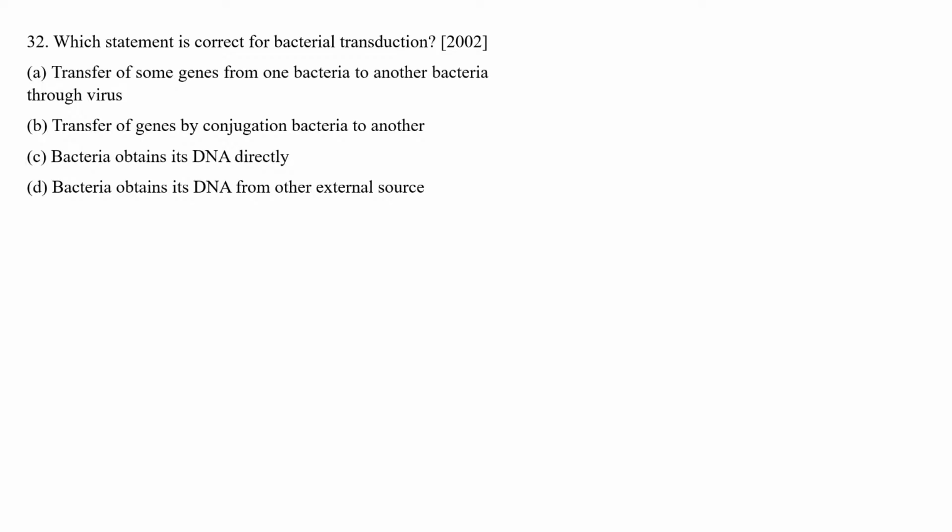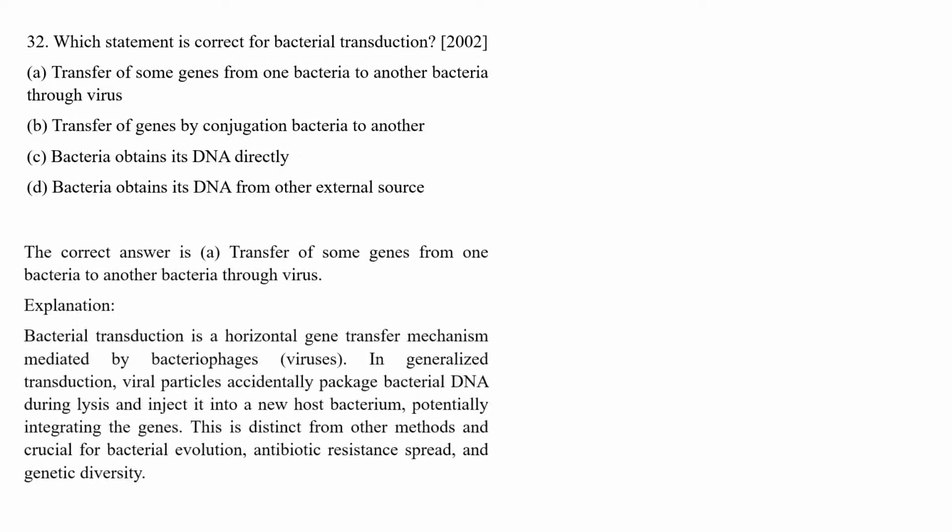Which statement is correct for bacterial transduction? Four options are given; you have to choose the correct answer. Transfer of some genes from one bacteria to another bacteria. Transfer of genes by conjugation from one bacteria to another. Bacteria obtains its DNA directly. Bacteria obtains its DNA from other external sources. So the correct answer is transfer of some genes from one bacteria to another bacteria